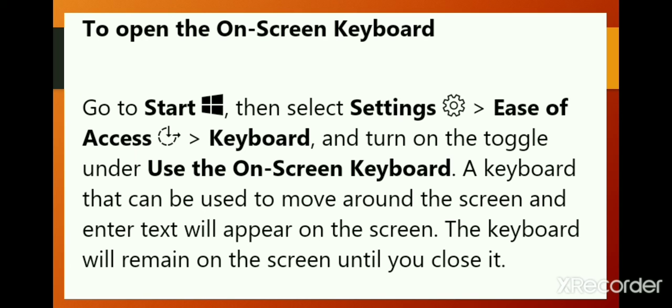A keyboard will be displayed on the screen as a window. Click on the desired keys and the effect will be displayed in the application. The keyboard will remain on the screen until you close it.